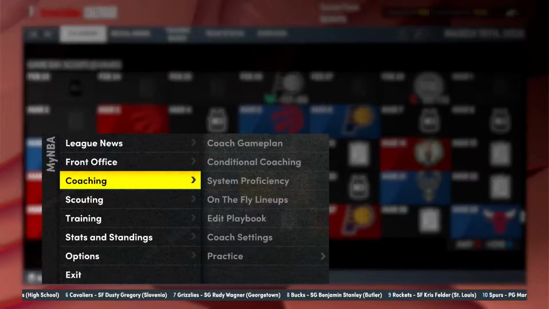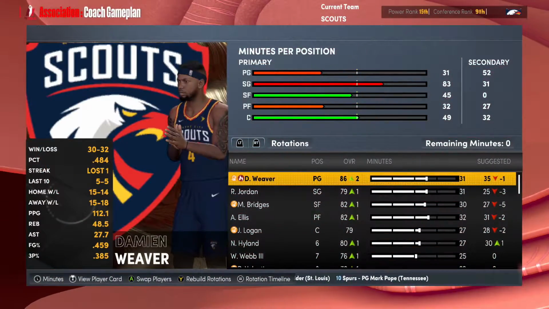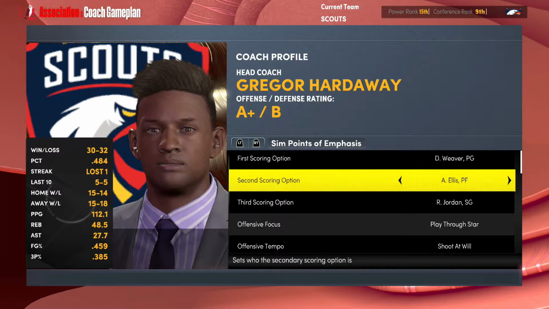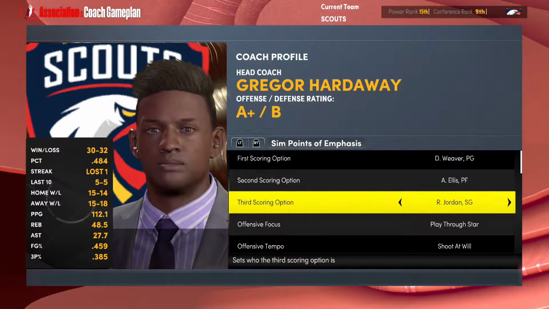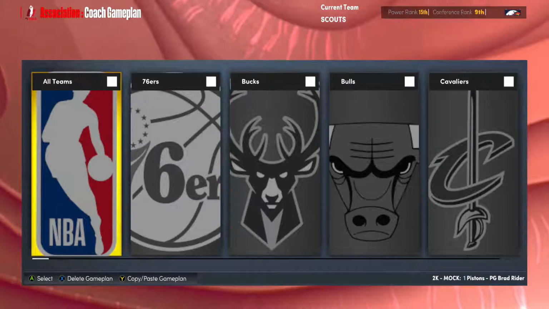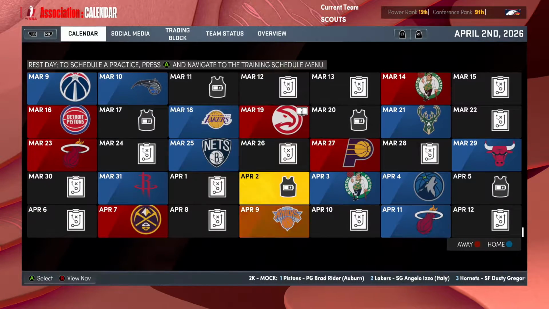And for our coach game plan, I think at the end of the episode last time, I did change the scoring options a little bit. I kept Weaver as our number one, of course, but I put Arthur Ellis and Jordan as our next two. Also, I'm still trying to see if I like the playthrough star for the offensive focus. So we'll see how that works out. But we have some ground to make up here in this last month and a half of the season.